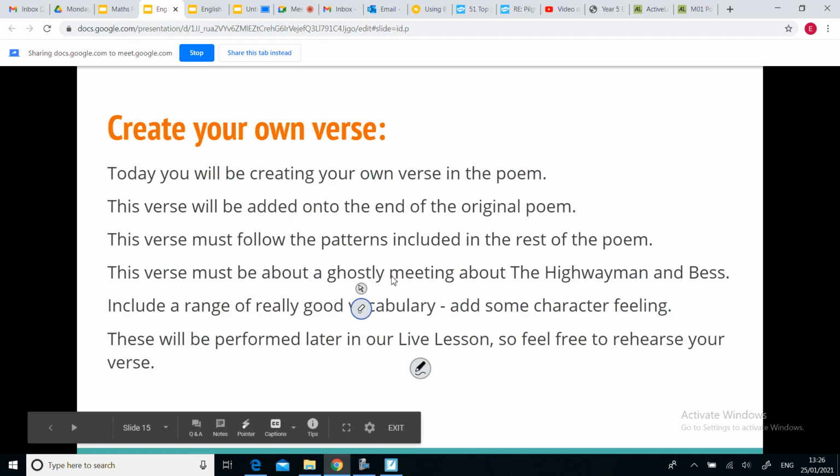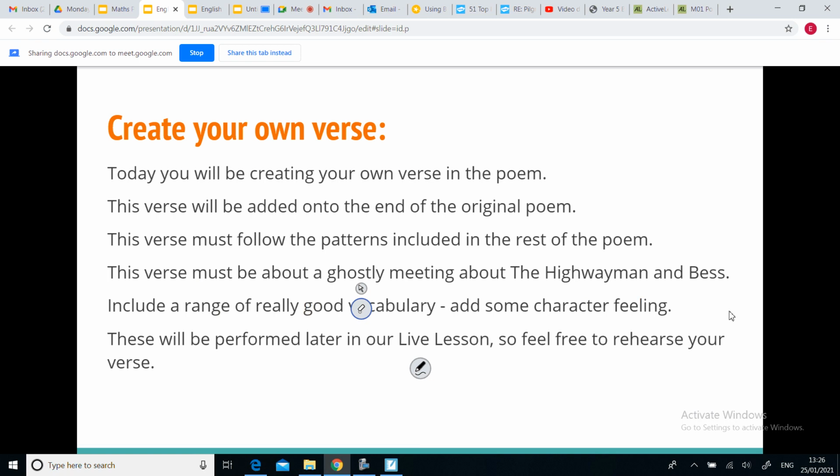This verse must be about a ghostly meeting between the highwayman and Bess. Okay, so it must happen after the poem, like I've said. It's going to be added on to the end of it, and it must be about a meeting between the two of them and what they maybe got up to together. You know, maybe they had a little talk about how angry they were at Tim or the king. They might just want to, you know, enjoy themselves a bit, live a little. Okay, so loads of different options of what you can write about there.